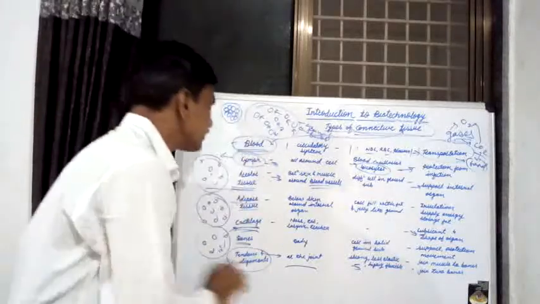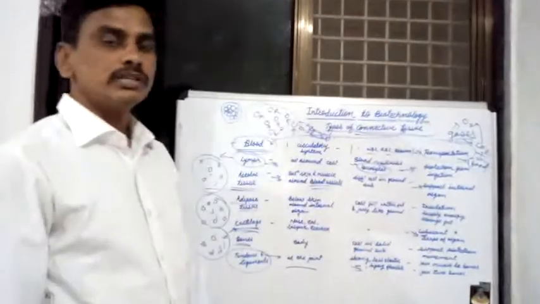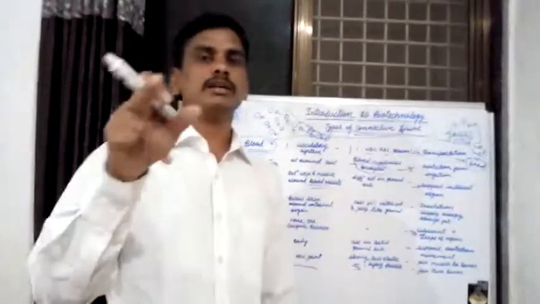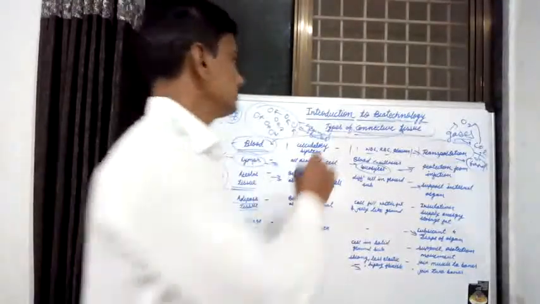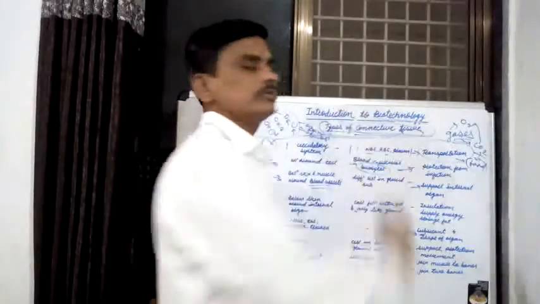These are the different types of connective tissue present in animals.